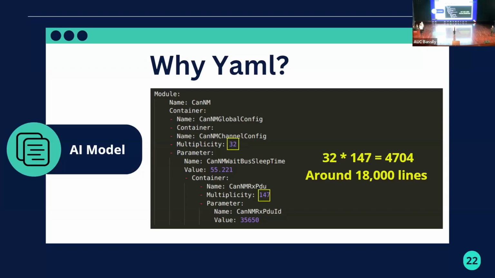So, in the corresponding ARXML, there is 32 times 147, which is more than 4,000 instances of CAN RXBDU. Each of them takes around 4 lines to be written, so the length of the corresponding ARXML is more than 18,000 lines. So now you can imagine the difference and how this tweak increases the number of tokens needed for training.